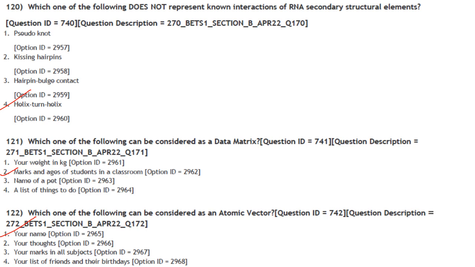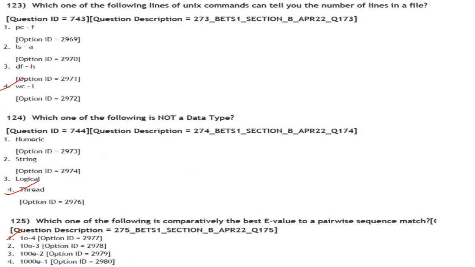Then next one. Which one of the following can be considered as an atomic vector? So your name can be considered as an atomic vector. Then next one. Which one of the following Unix commands can tell you the number of lines in a file? So it is wc -l. Answer is option 4. And then next one. Which one of the following is not a data type? So thread is not a data type.